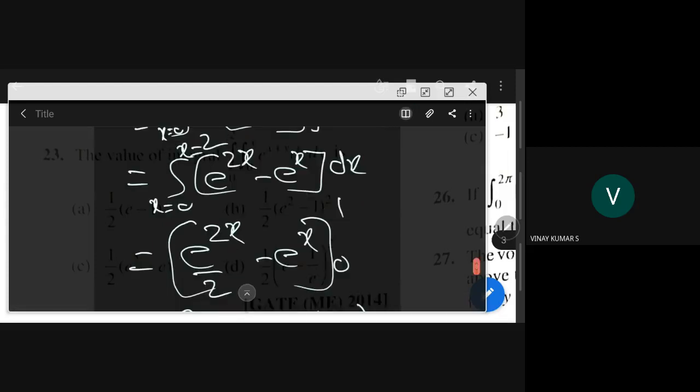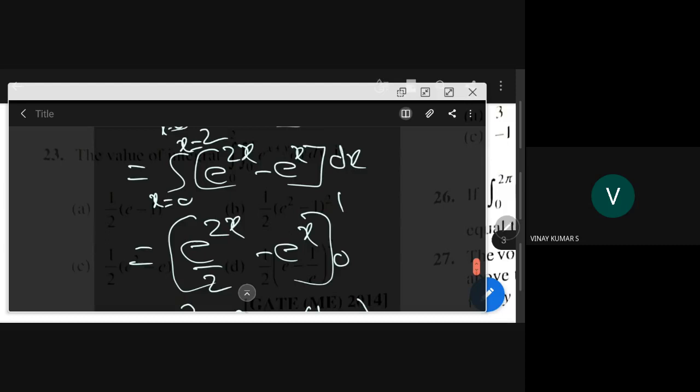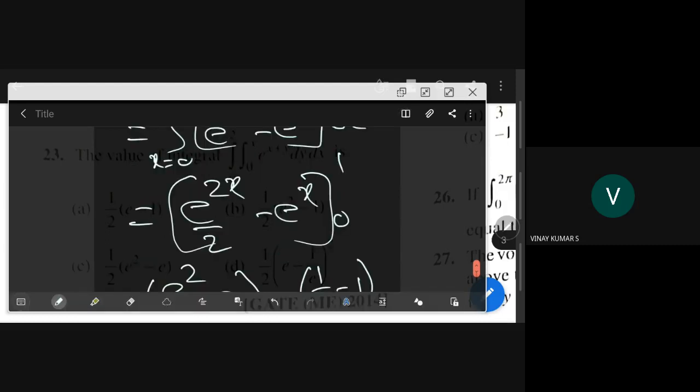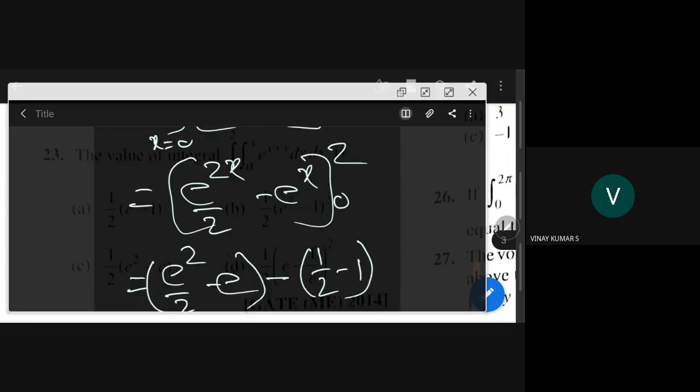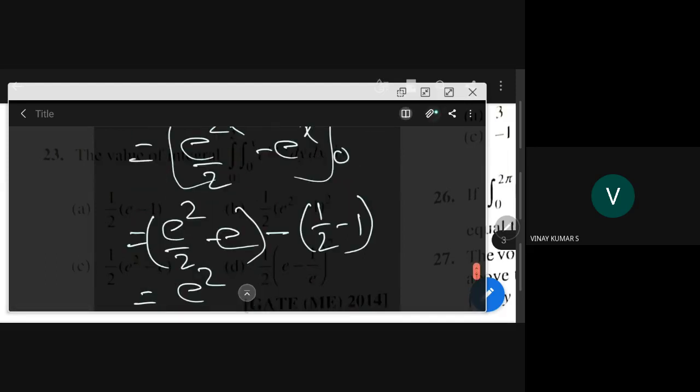If I put 2 here, you have e power 4 coming, but e power 4 is not there in the answer. Let me see. Okay, e power 4 is coming here.